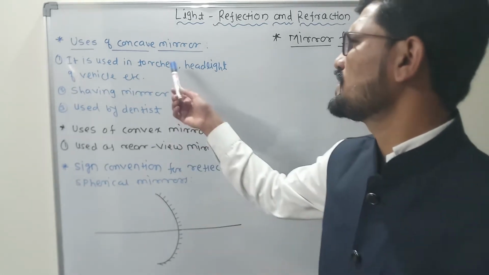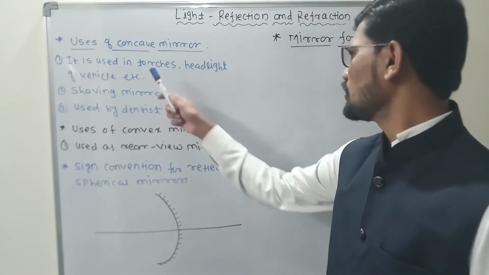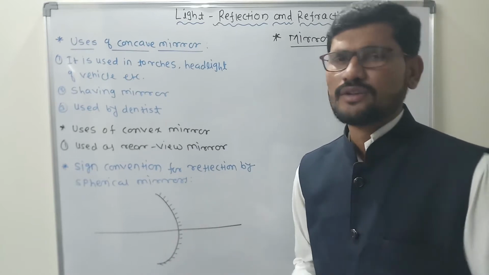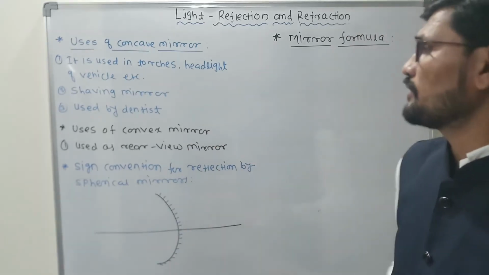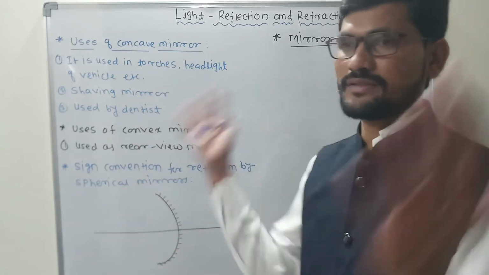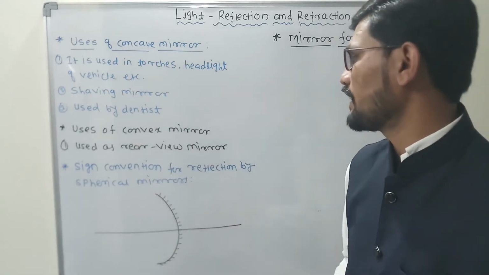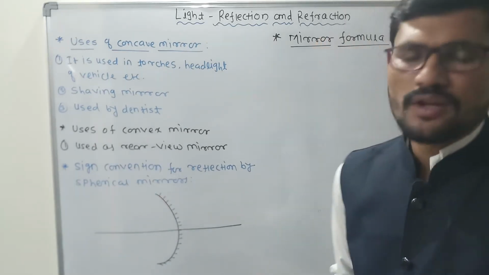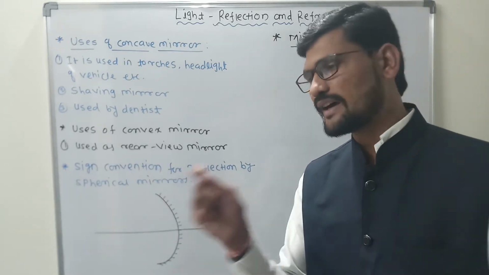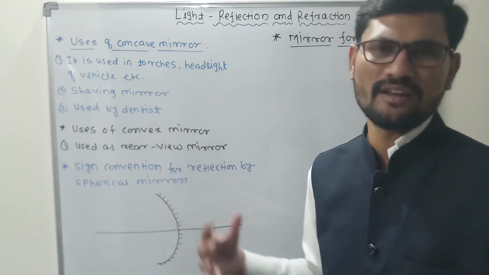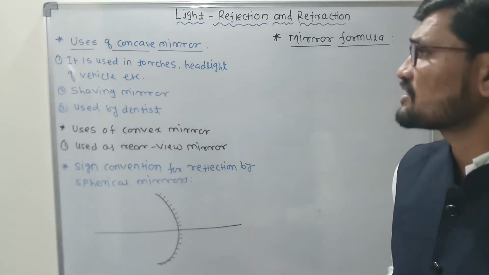As we can see, concave mirrors are used in torches as well as the headlights of vehicles and anywhere, isn't it? So for that purpose we are using the concave mirror. It is also used as a shaving mirror, so that we can see the view very clearly. The next one, it is used by the dentist. Why do dentists use it? Because they need to see the larger size of the teeth. Similarly, the shaving mirror is also used to see the larger area. Those are some of the applications of the concave mirror.